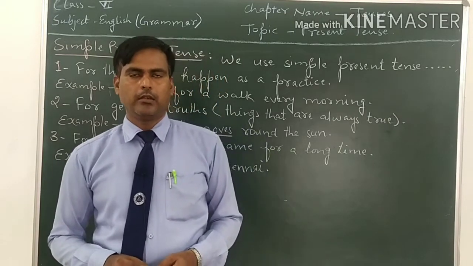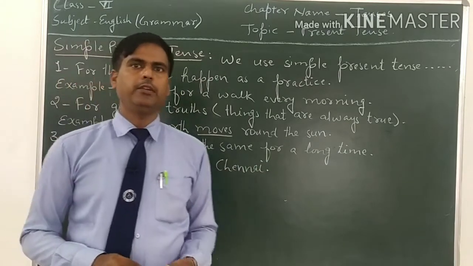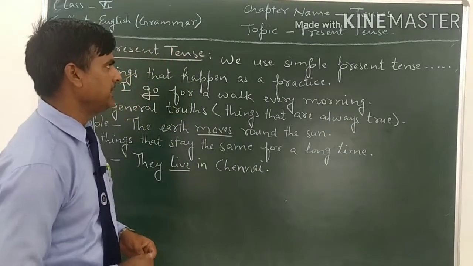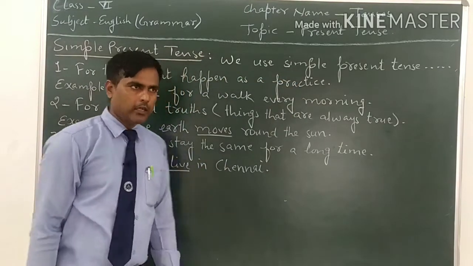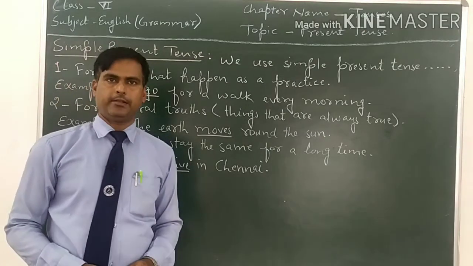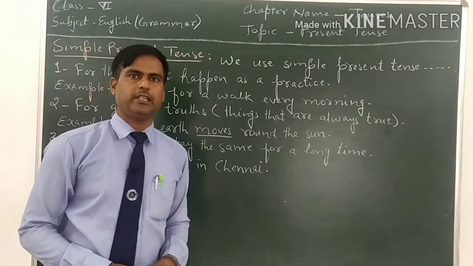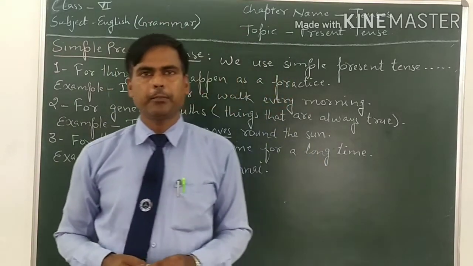It means where can we use the simple present tense. We use simple present tense, number one, for things that happen as a practice. We use simple present tense for the things that happen as a practice.